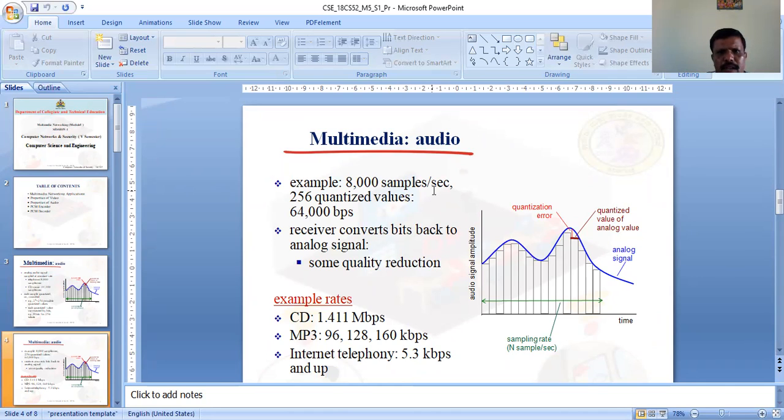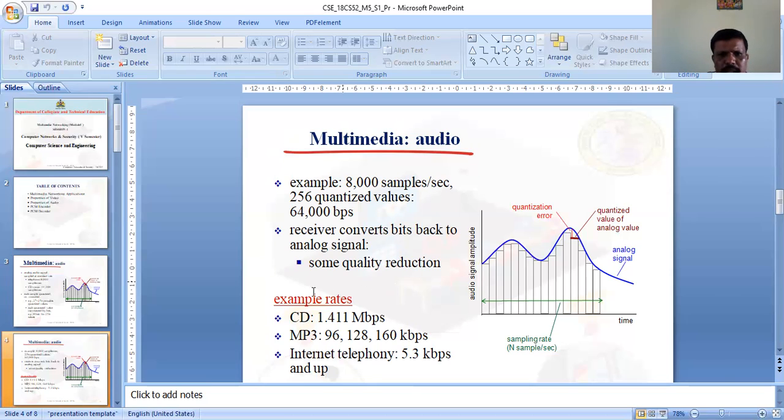So the telephonic audio signal is sampled at 8,000 samples per second and quantized with 2 to the power of 8 values, at the rate of 64,000 bits per second. The receiver converts the bits back to analog signals, and some quality reduction also takes place.